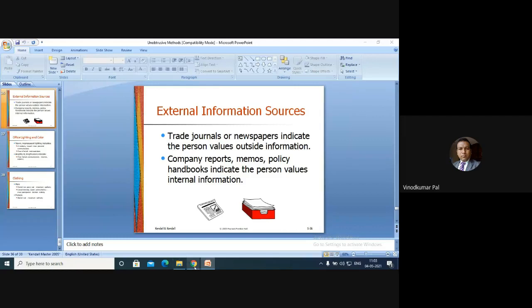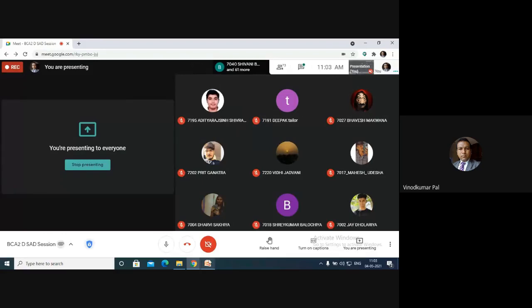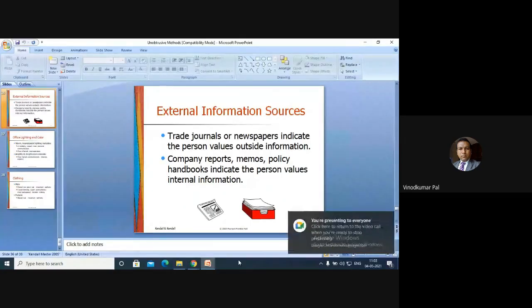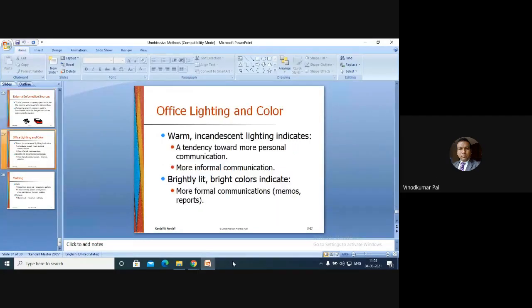Or you will find some data related to your competitors, because every organization has competitors, right? If I talk about competitor data, what they have already launched, what the price is, and so on, some of it is confidential information and some is basically public information. So how are you going to find out the competitor information? That is also part of the external information sources. The next one is office lighting and color.